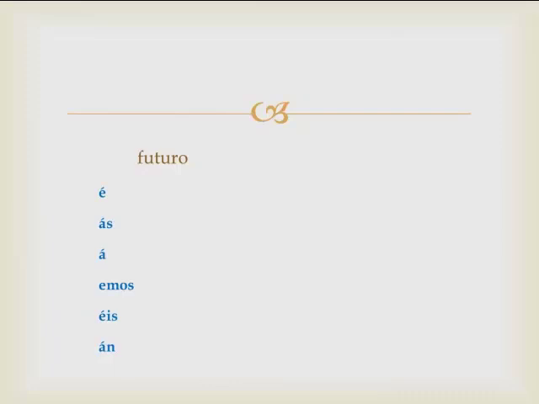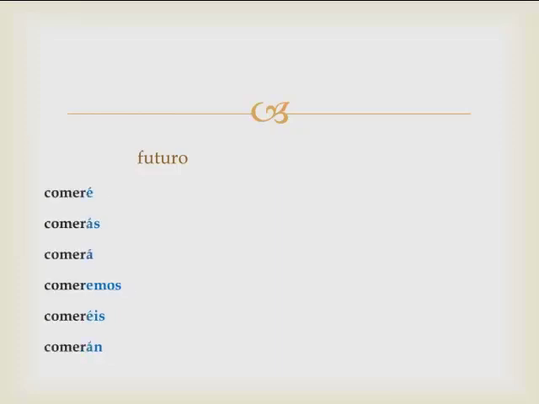What's great about this verb tense is that those endings, é, ás, á, emos, éis, and án, are the same not only for AR verbs, but also ER and IR verbs as well. For example, comer, comeré, comerás, comerá, comeremos, comeréis, comerán. I will eat. Same set of endings for vivir. Viviré, vivirás, vivirá, viviremos, viviréis, vivirán. I will live.